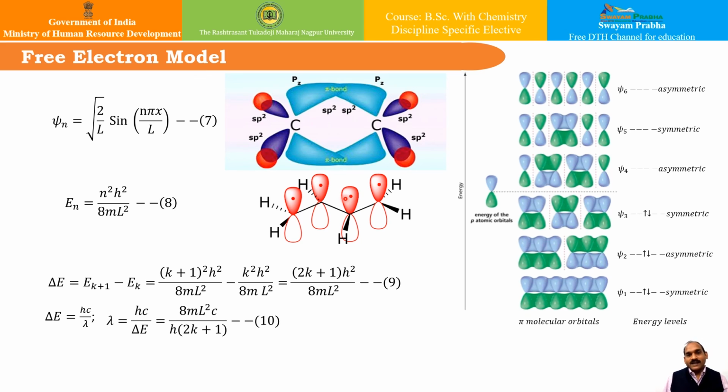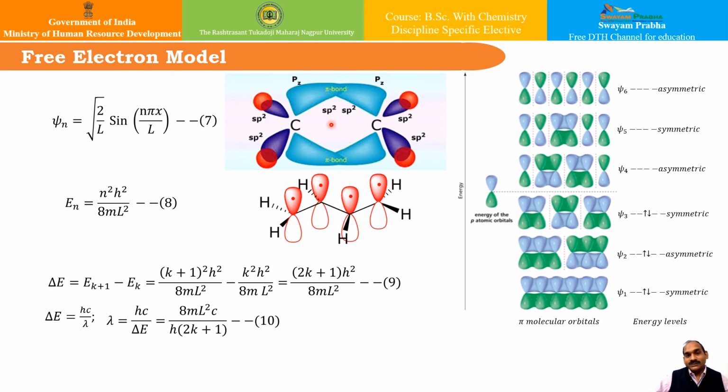Each carbon in conjugation will contribute an electron to the pi electron system, and in the molecular orbital method these electrons do not belong to the atom from which they originate, but belong to the molecule as a whole because they are delocalized over the entire molecule. You can see here, okay?